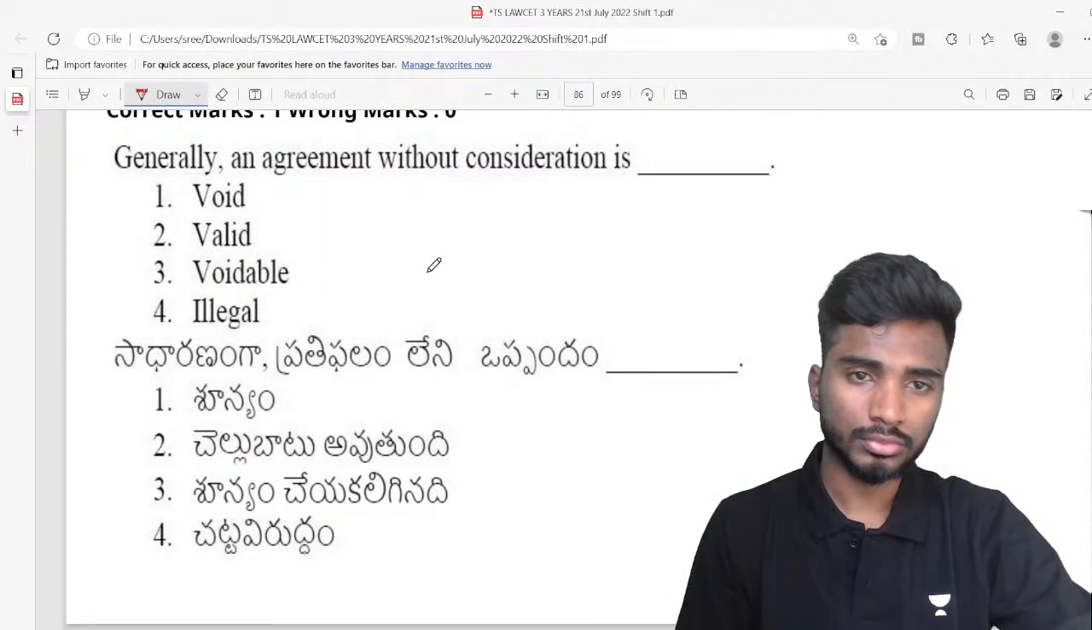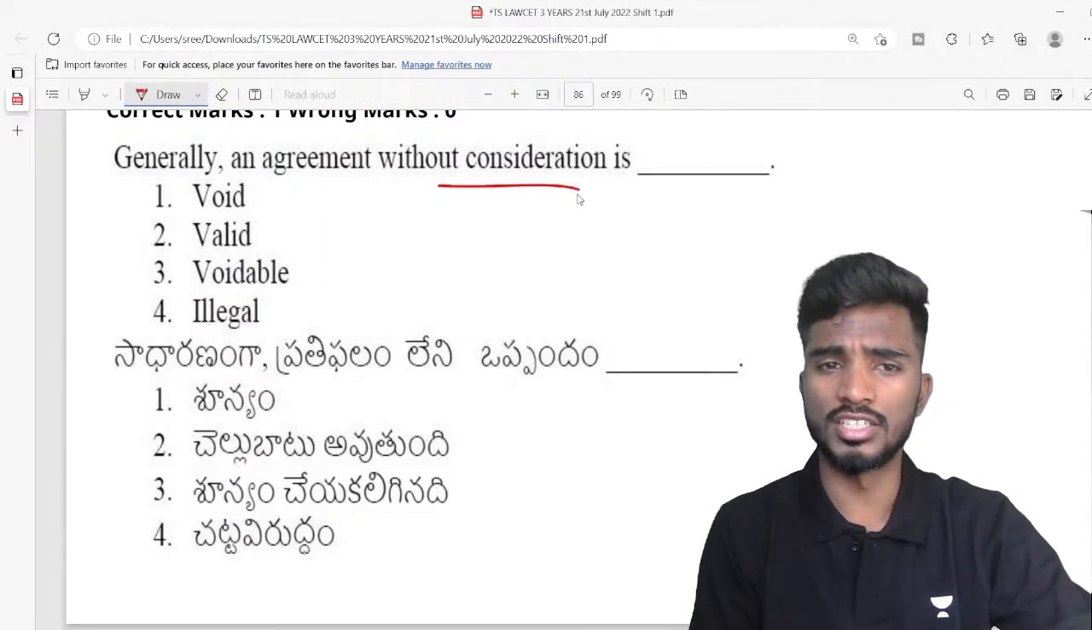108. Generally, an agreement without consideration is